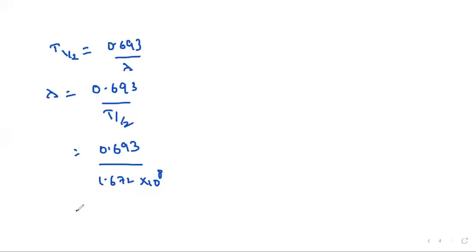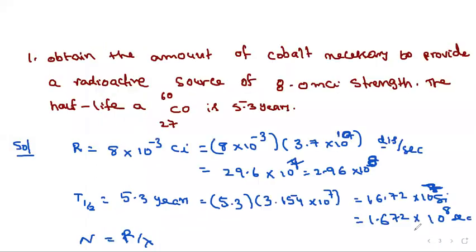And this will give the answer nearly equal to, so I will use the calculator here. Quickly I will give you the answer. So 4.14 into 10 power minus 19 per second. That is the value of lambda. But you have to calculate the N value only. N means R by lambda. What is the R value we got here? R is 2.96 into 10 power 8.